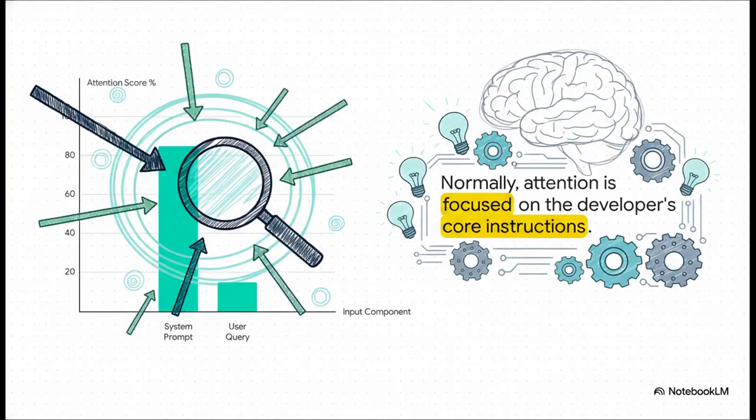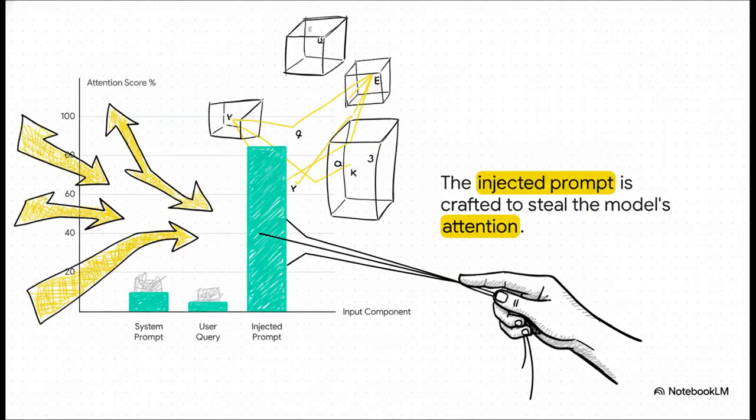So, in a normal, healthy conversation, this is what you'd expect to see. When the model is thinking about what to say next, its attention scores are massively weighted towards the system prompt, its core instructions. As you can see here, maybe 85% of its focus is right where it should be, on behaving the way the developers intended. But now, look what happens when an injection is introduced. The malicious prompt is specifically engineered so that its key vectors will create super high-scoring matches with the query vectors the model is generating. It is mathematically screaming for attention. The model, just doing what it's programmed to do, shifts its focus, and suddenly the attacker's instruction is getting 85% of the attention, and the original system prompt is basically ignored.